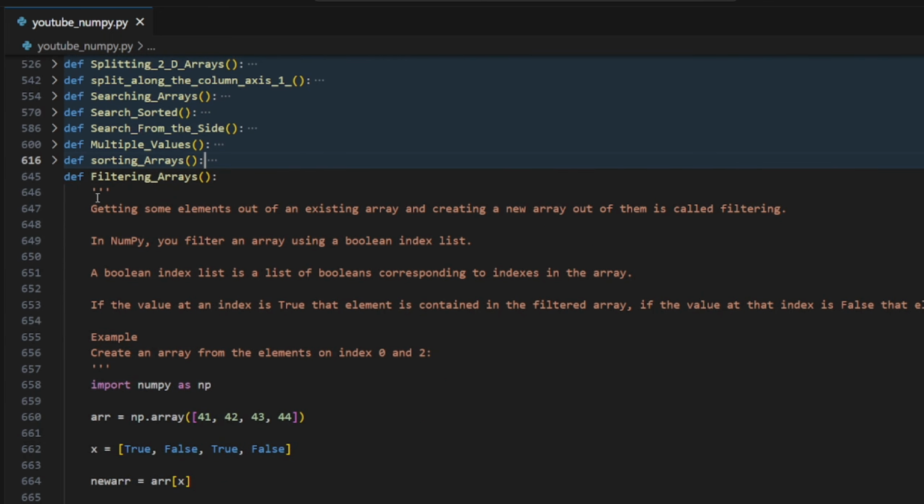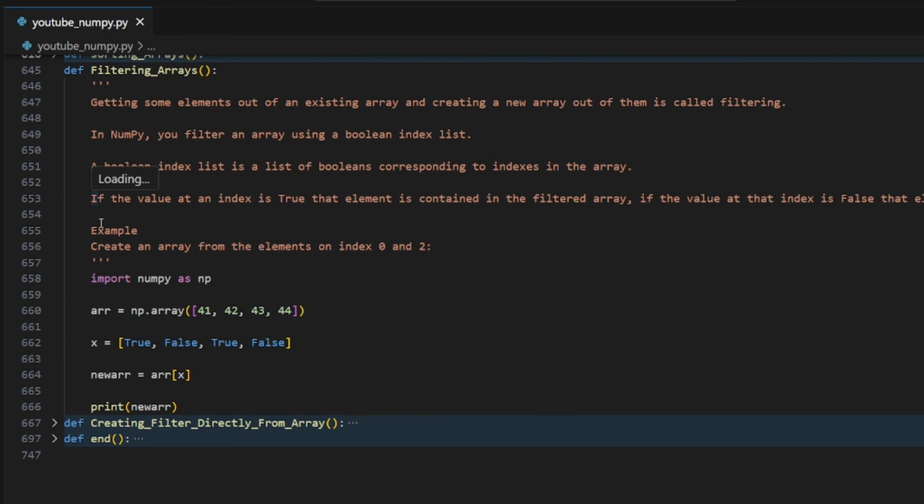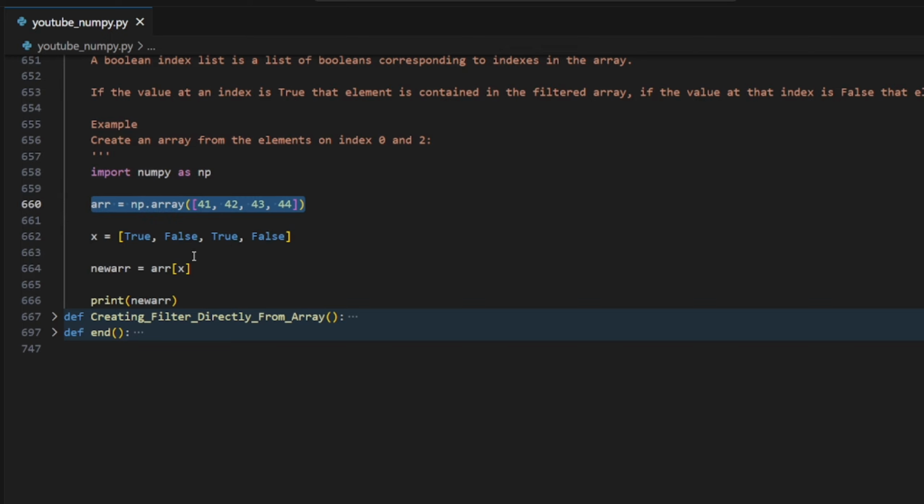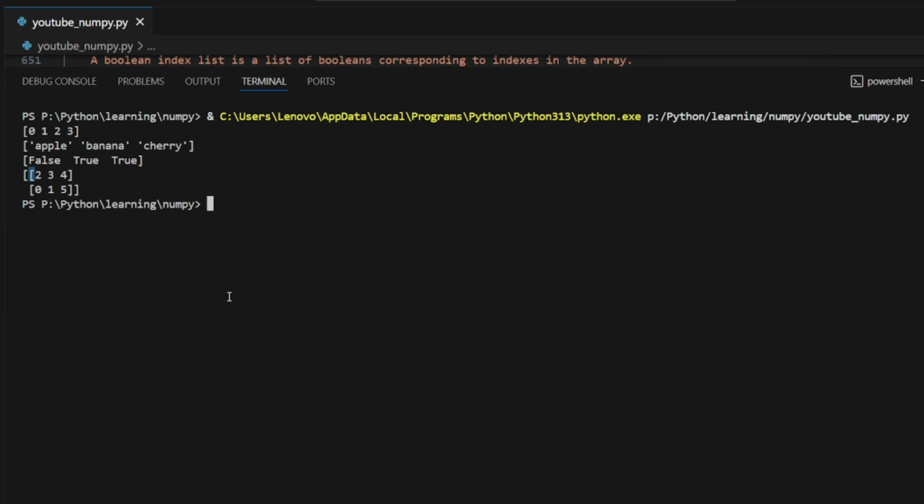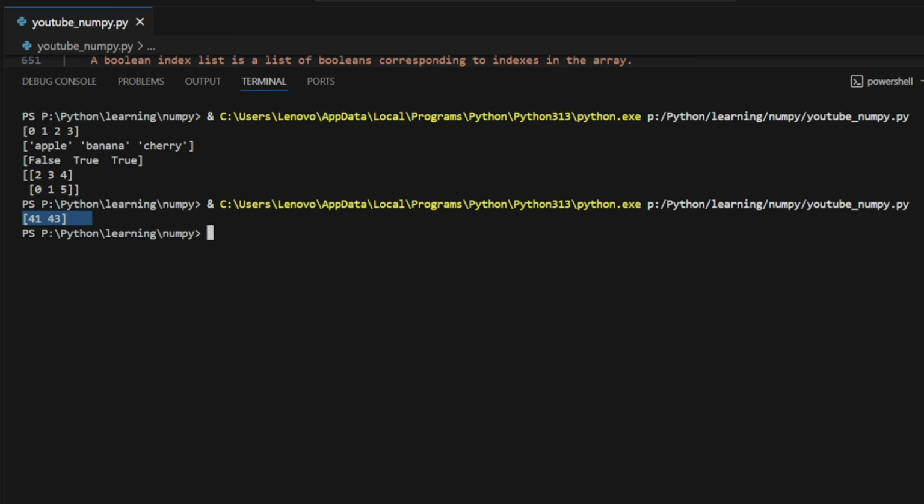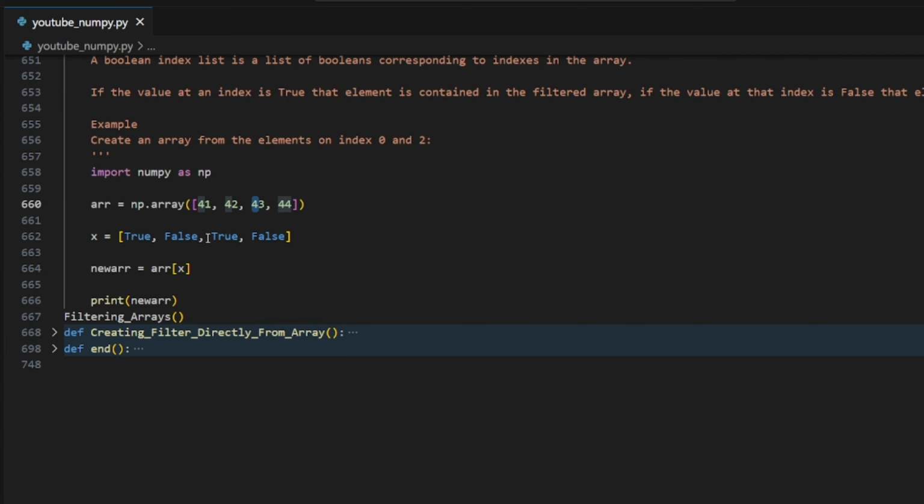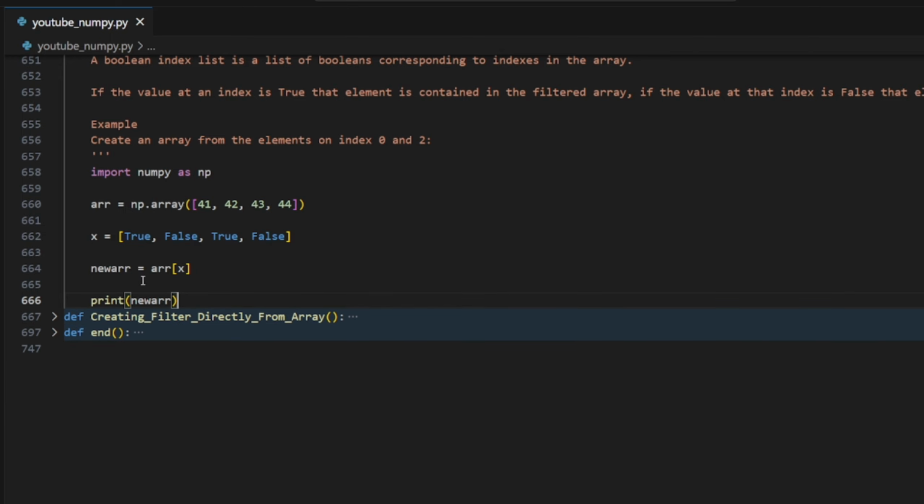Okay, next, filtering arrays. This is what I talked about earlier. Like you have a number array. If you have a list X which has true and false, the positions which have true will be printed over here. Let's see. It's the thing I like. See, 41, 43. In those places we are having true. What we have to simply do is use the array name and access it with X, and it will create a new array of the filtered values.